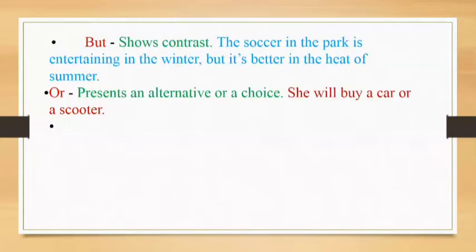Next is but. But shows contrast. We are all aware of it. But shows contrast, when something is different from the other thing, or someone is different from the other person. So: the soccer in the park is entertaining in the winter, but it's better in the heat of summer. Entertaining in the winter, but better in the heat of summer. So we are showing the contrast. Another example: he got the ticket, but couldn't reach the stadium.